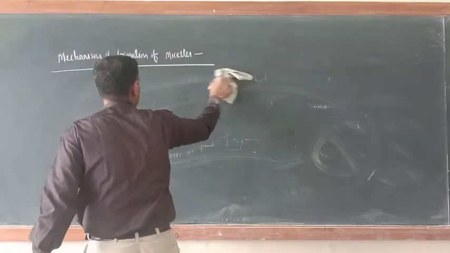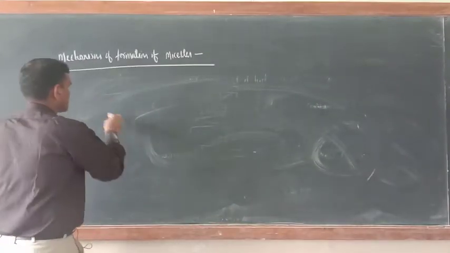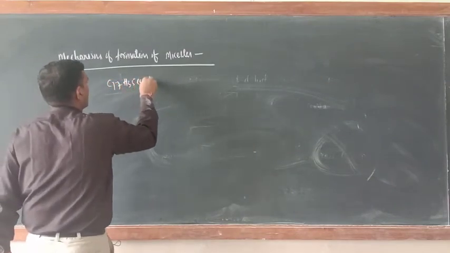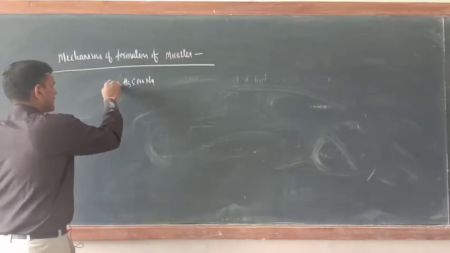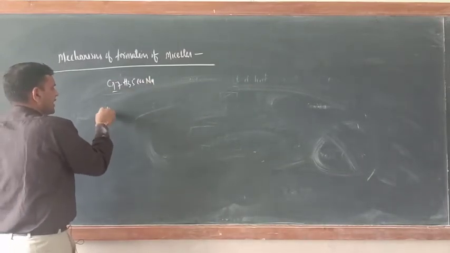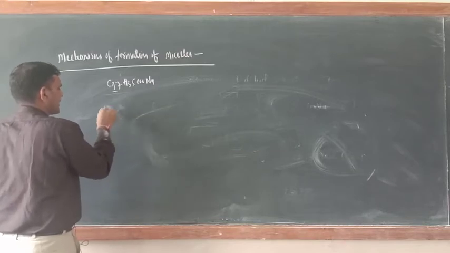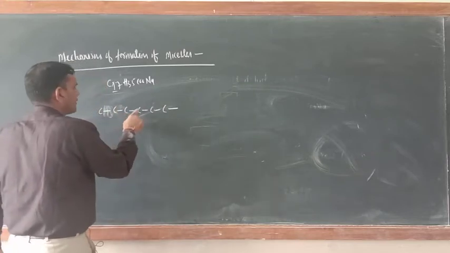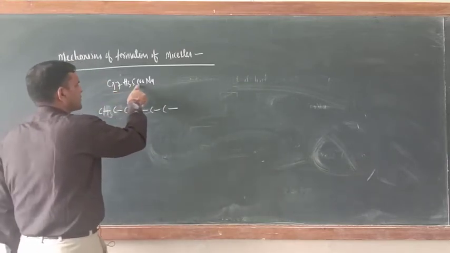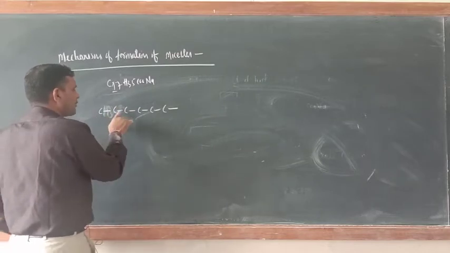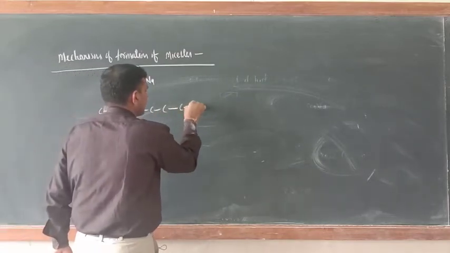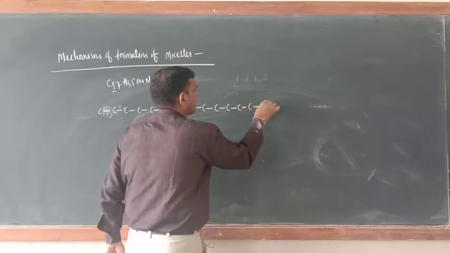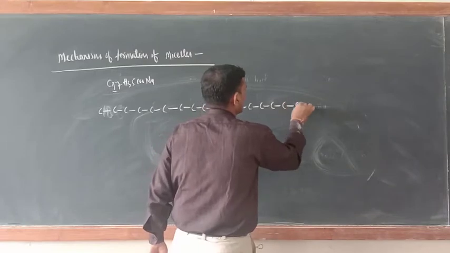Suppose I have taken this one, C17H35COONa. It can be written like this: CH3, first you write C, 17 carbons plus 1 carbon, so 18 carbons you should write. 1, 2, 3, up to 18.